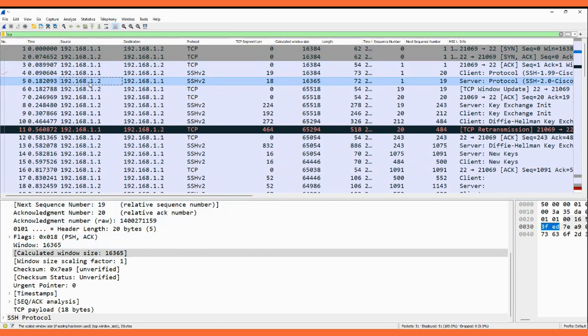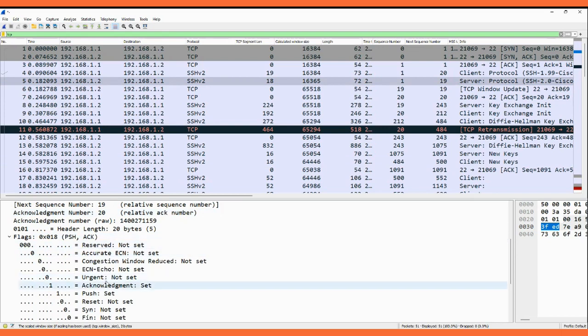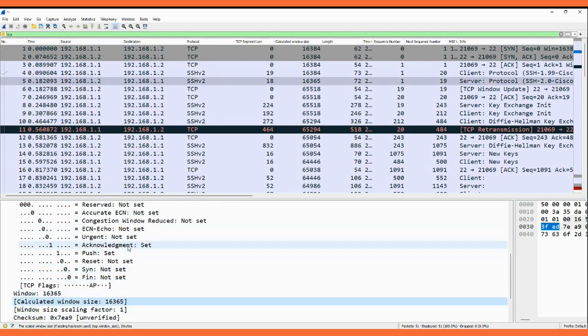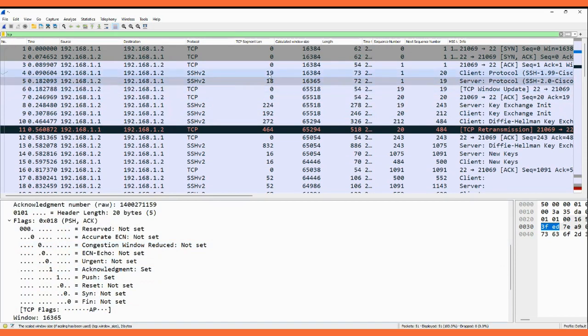If you come here, you can see the flag in the downside. I select packet number 5. He's sending the acknowledgement. He has received the data. He has received the 19 bytes of data which were sent in packet number 4. It's also reducing the window size, because in packet number 4, 1.1 has sent 19 bytes of data. So earlier the window size for 1.2 was 16384. 16384 minus 19, after that this value came: 16365.